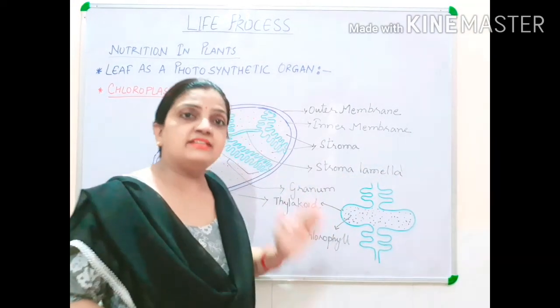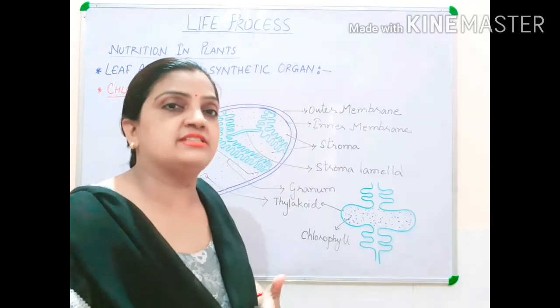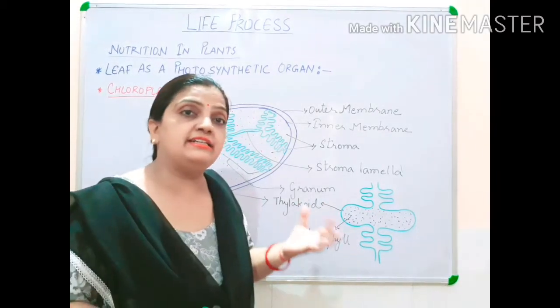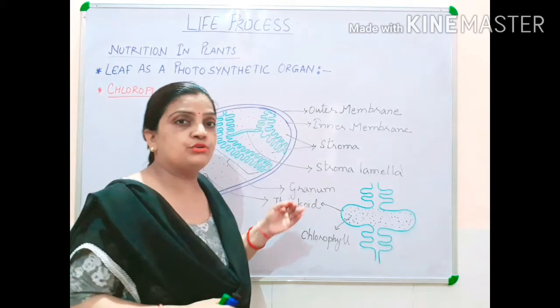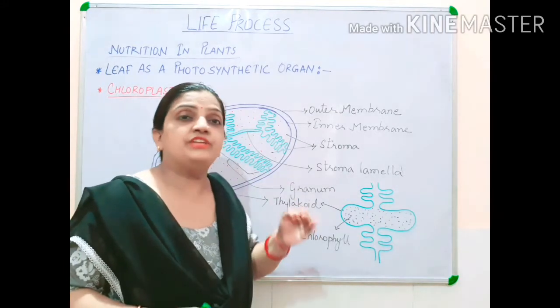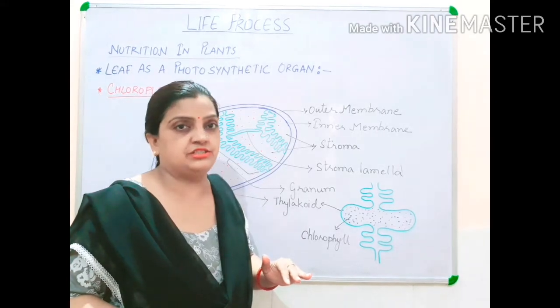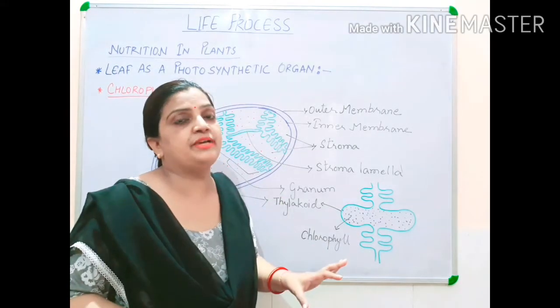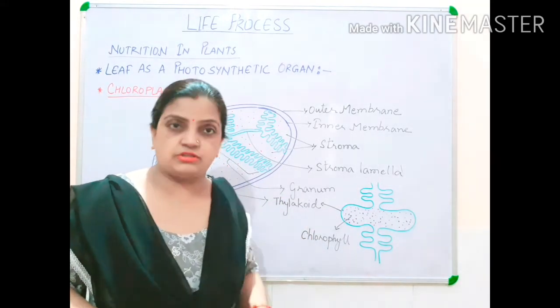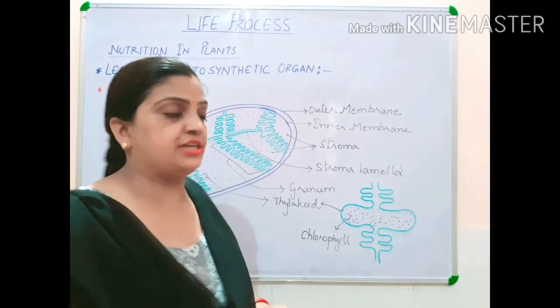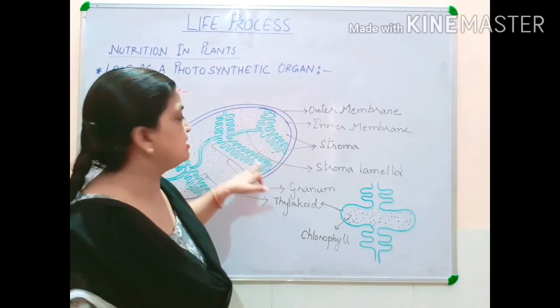Now the main structure where your photosynthesis occurs, where sunlight is trapped. I told you that photosynthesis is one of the important processes where solar energy is converted into chemical energy. How the process goes on, we will understand later. But what is the actual location? The actual location is the granum.